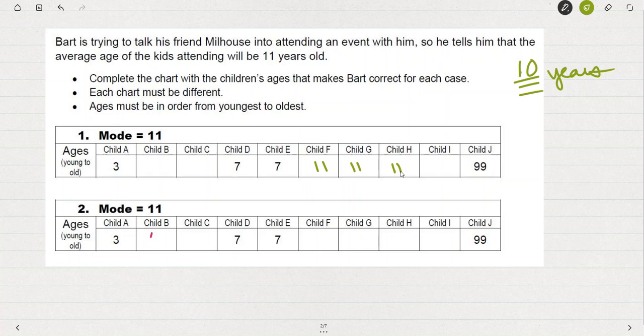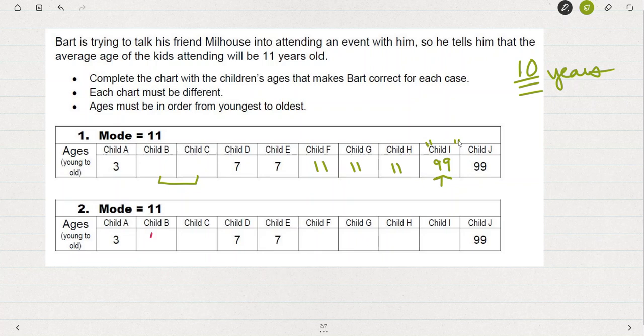Now I could fill in the other 3 ages with any numbers, as long as B and C are 3, 4, 5, 6, or 7, and that they stay in order. And child I could be 11, or any age 99 and under.